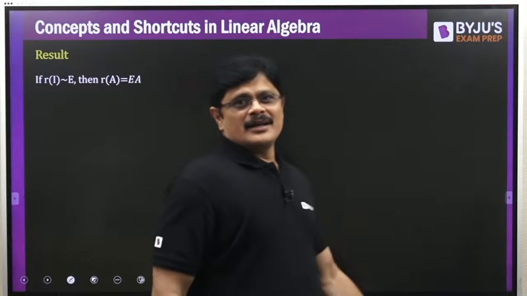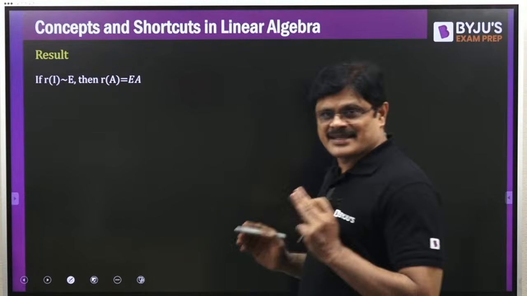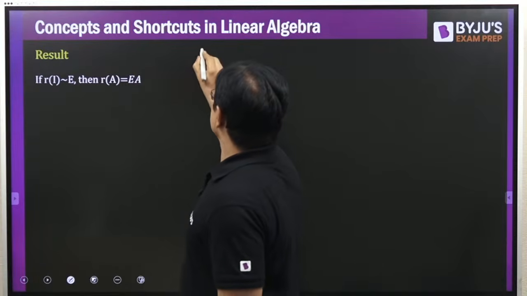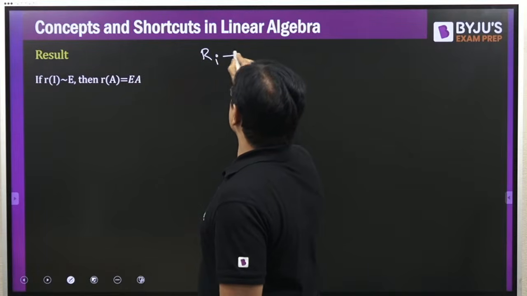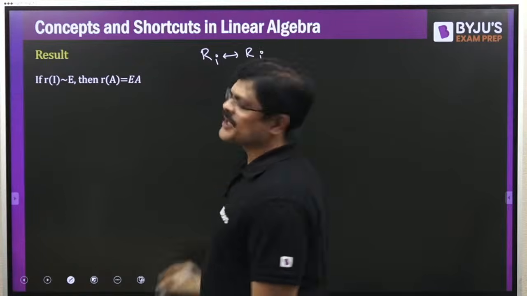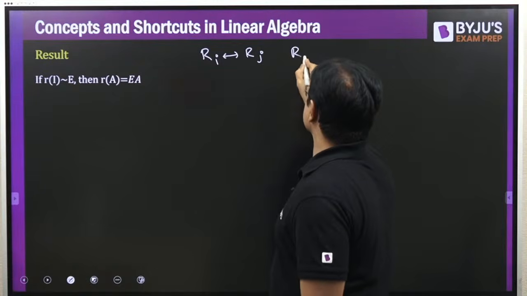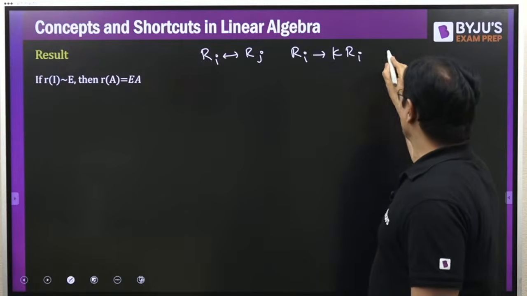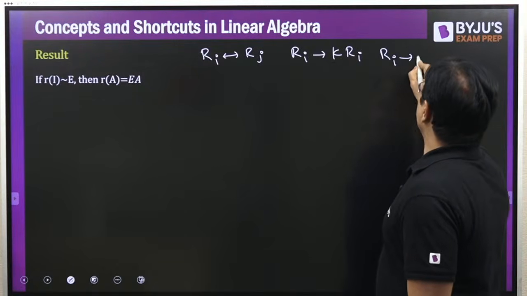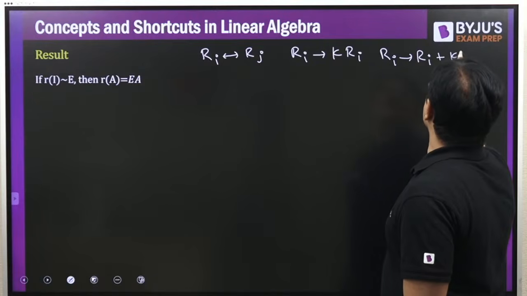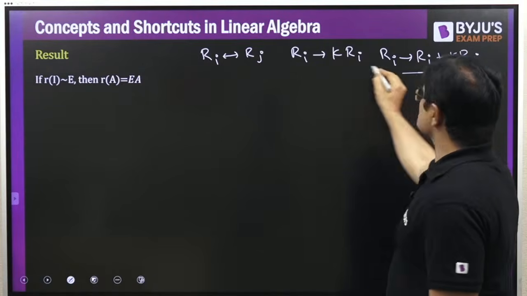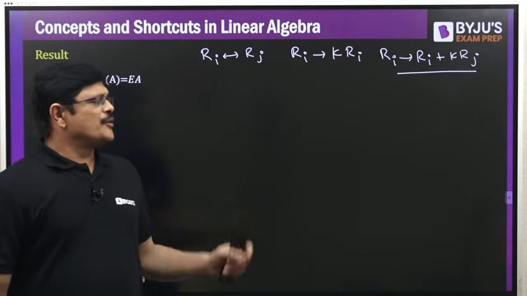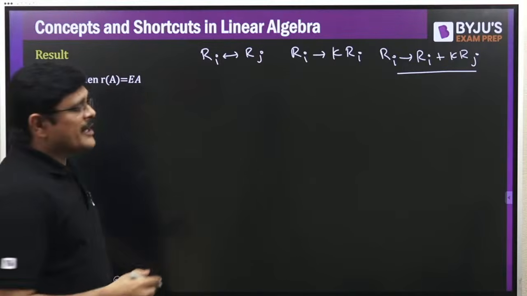Now, my dear friends, earlier I discussed 3 types of row operations and 3 types of column operations. Row operation means what? Interchanging 2 rows, this is 1 row operation. The second type is multiplying any row with a non-zero constant. The third type is adding a constant multiple of another row. This is what we used in our previous problems, my dear friends. Am I clear? Now, what do you mean by an elementary matrix?